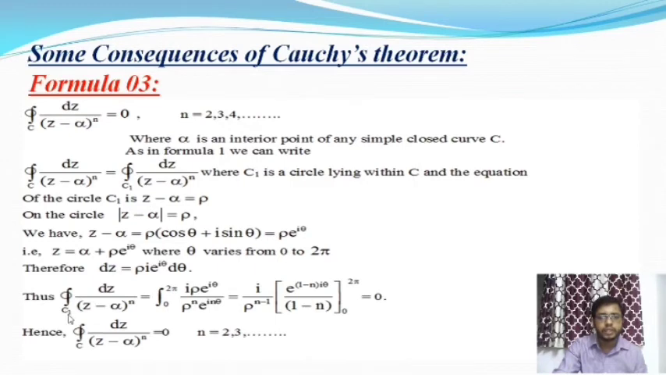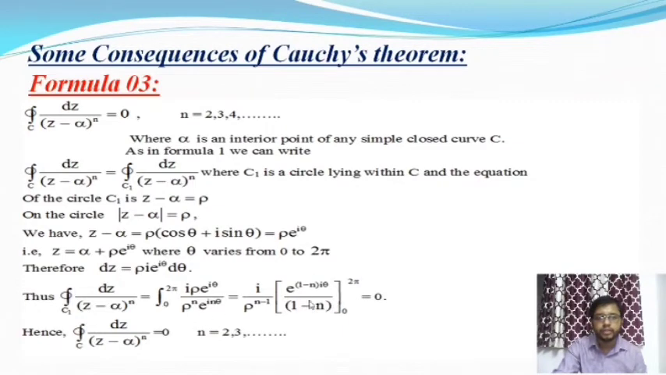Therefore, integration over C1 of dz by (z minus alpha) whole to the power n. This integration is written as integration from 0 to 2 pi, since it is the closed curve, so the integration will be a definite integral. Here the lower limit is 0 and the upper limit is 2 pi, and dz is equal to i rho e to the power i theta d theta, and z minus alpha is equal to rho e to the power i theta, so (z minus alpha) whole to the power n is equal to rho to the power n into e to the power i n theta. After cancelling the term e to the power i theta rho, from this we'll get this one.